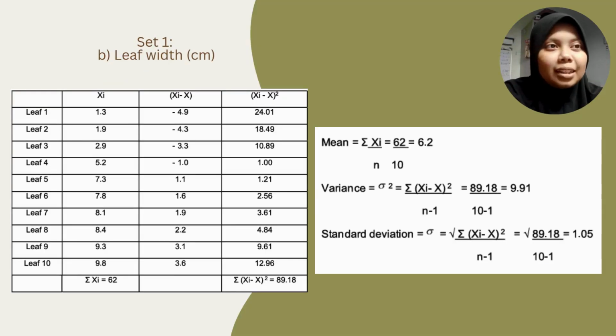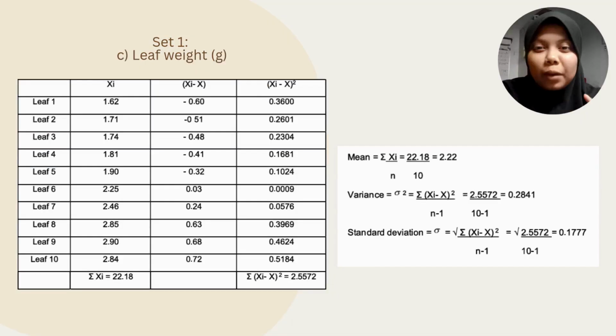Next, for the leaf width in centimeter, we got mean 6.2, variance 9.91, and standard deviation 1.05. The last calculation in set 1 is leaf weight in gram. So we got mean 2.22, variance 0.2841, and standard deviation 0.1777.